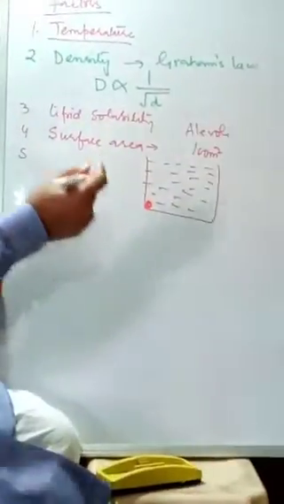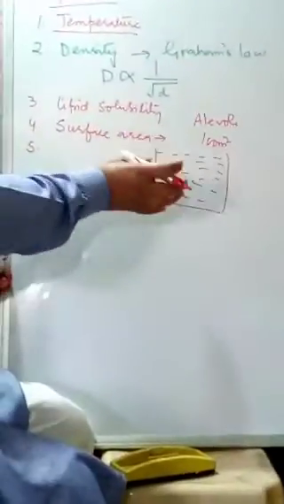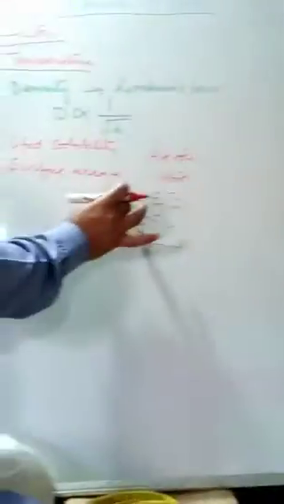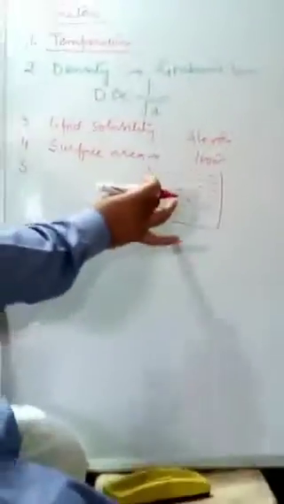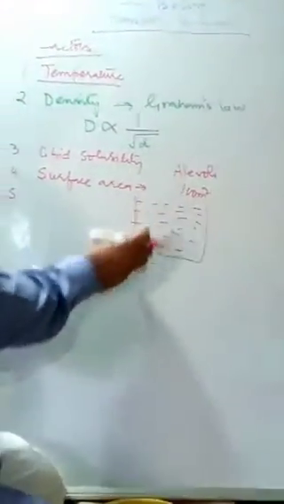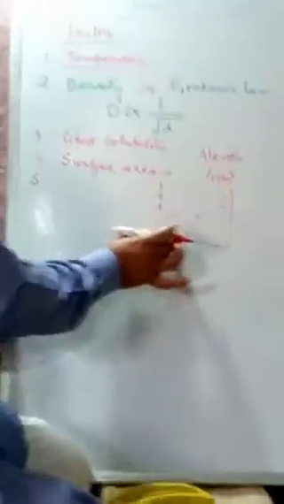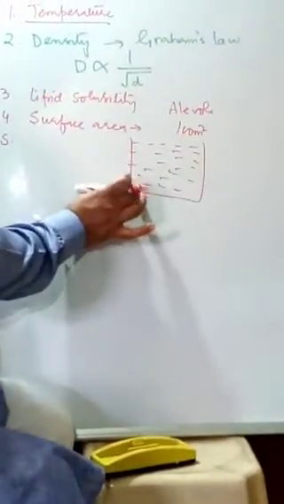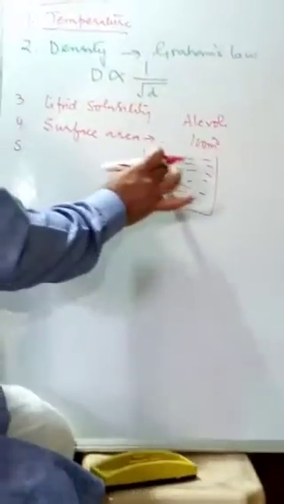These potassium permanganate crystals will get diffused easily because there is only the water, and within a short span of time we will see the particles of potassium permanganate diffused in the whole water in this tub. So more the concentration gradient, the more will be the process of diffusion.